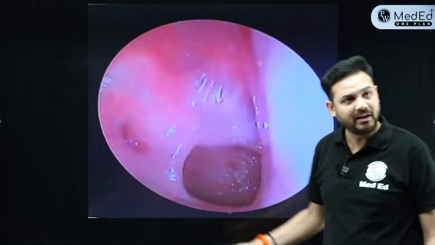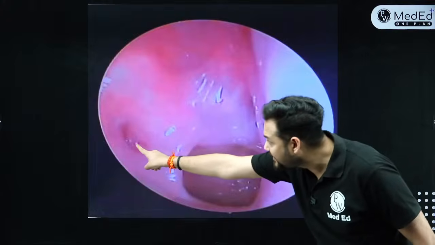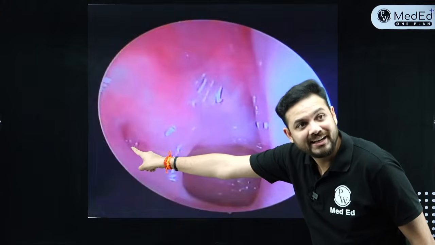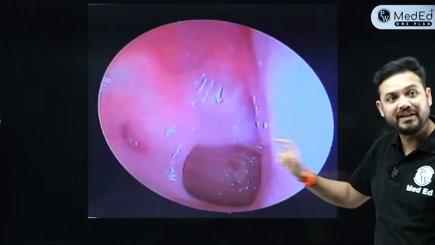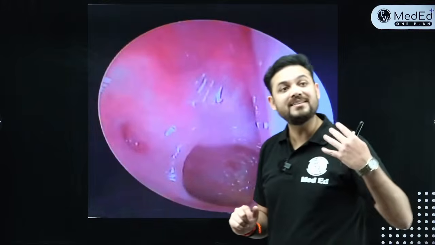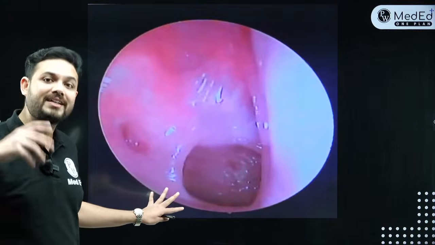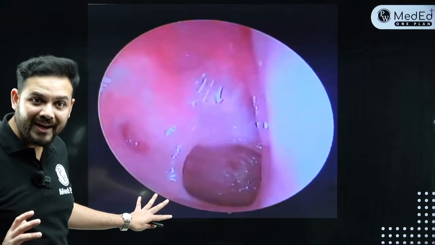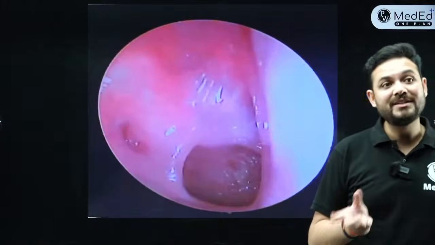Now this block can be complete or it could be partial. Now see this. Can you see this slit-like opening? Do you see the eustachian tube? In front of the eustachian tube there is nothing. It's completely blocked. You can see a small hole over here. So this is what? This is a partial choanal atresia. If this were complete, then it would have been a complete choanal atresia, right? So the trick was that this is partial occlusion.